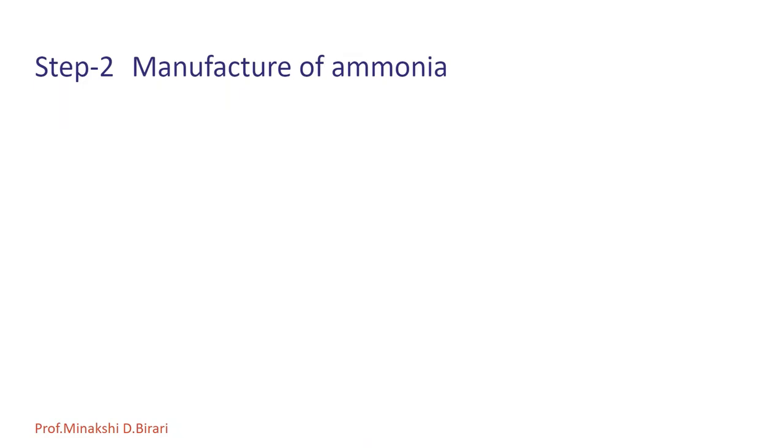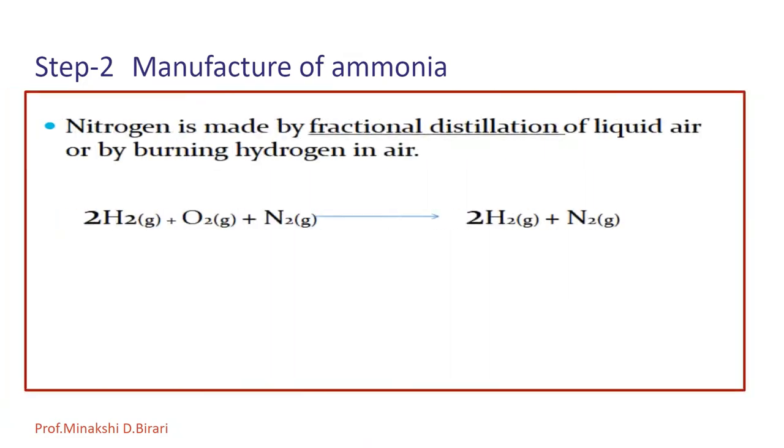Then step 2 for the manufacturing of ammonia is nitrogen, which is made by fractional distillation of liquid air or by burning hydrogen in air. This is the reaction: 2H2 plus O2 plus N2 gives 2H2O plus N2. So this nitrogen is made by fractional distillation of liquid air, or also by burning the hydrogen in air. That is the second step of the manufacture of ammonia.